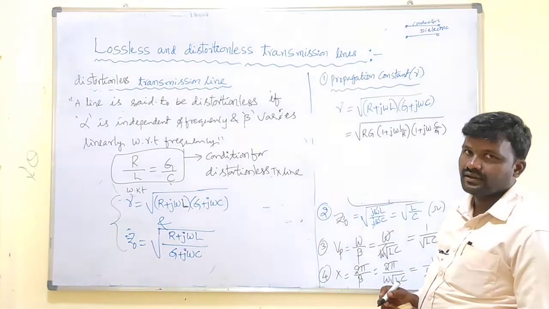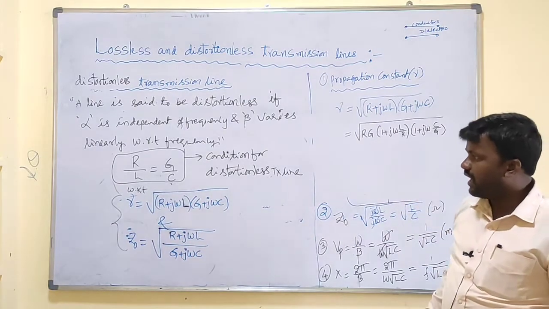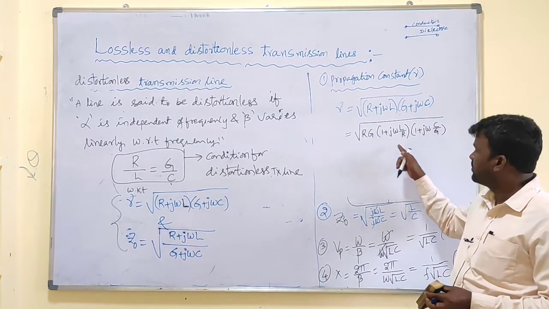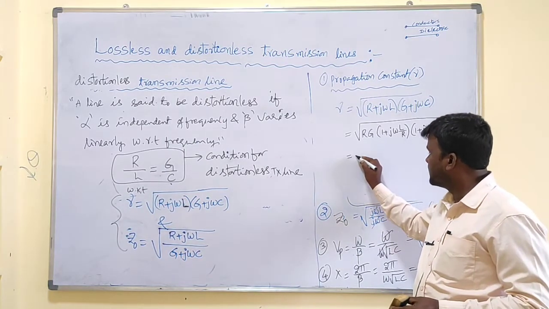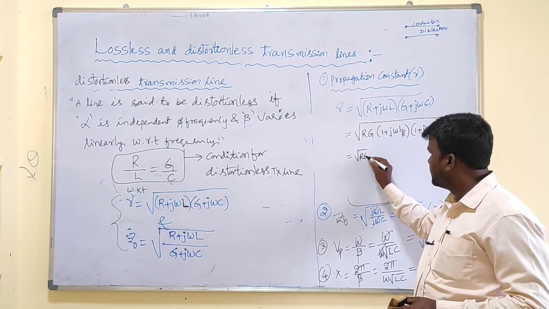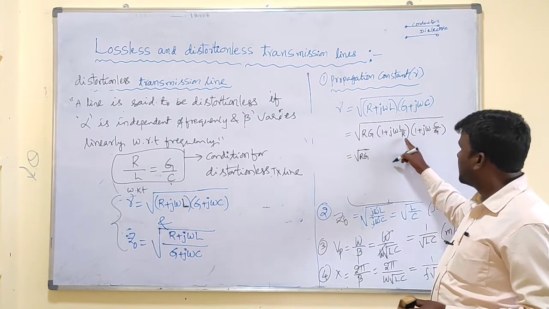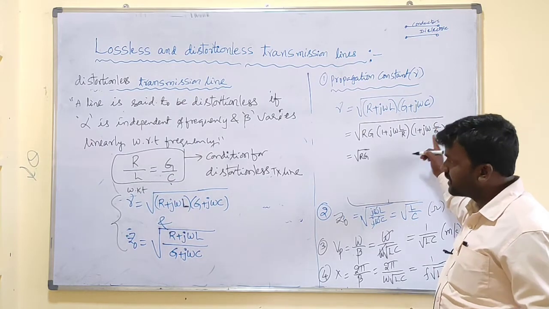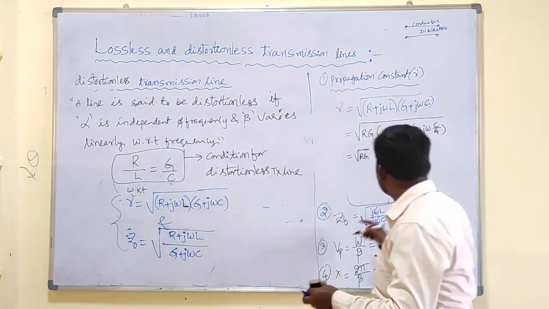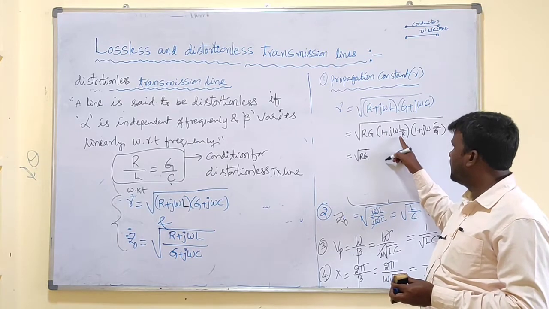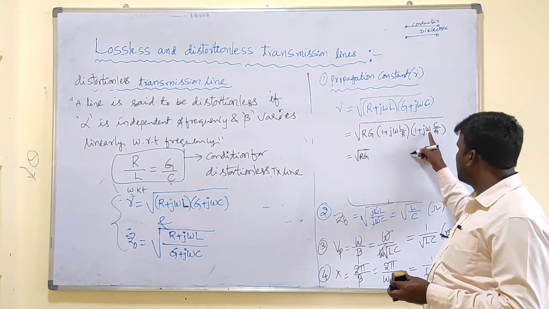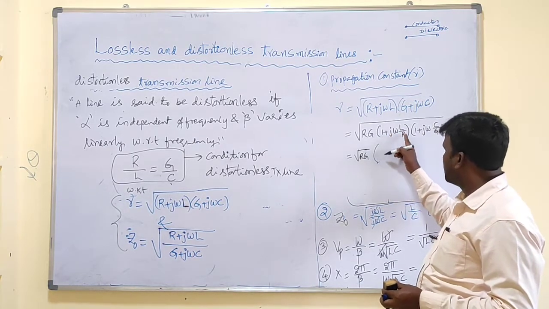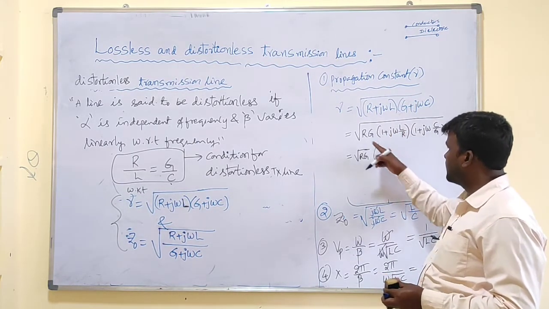Now R by L is like this, so L by R means that is C by G. That means these two are equal, so we can write this as root RG into 1 plus j omega L by R, 1 plus j omega, and this C by G can be written as L by R. So it is 1 plus j omega L by R, 1 plus j omega L by R. So we can write that as 1 plus j omega L by R whole square, and we have the root.